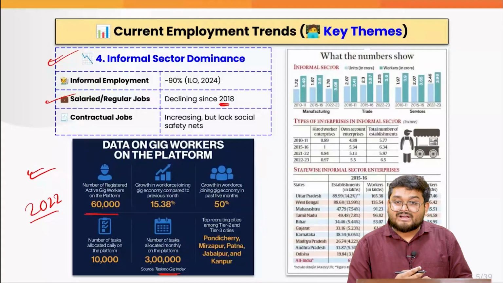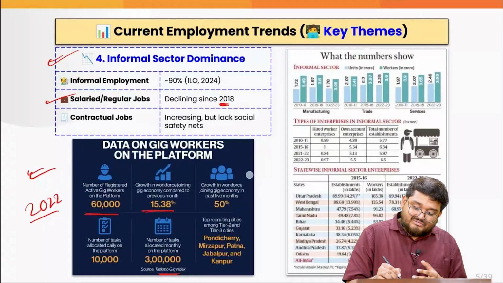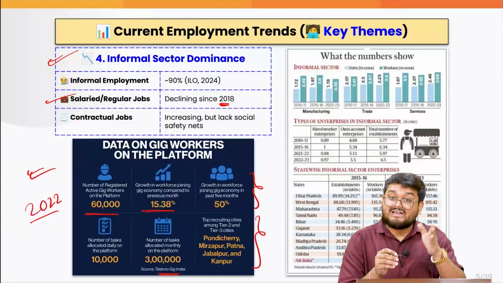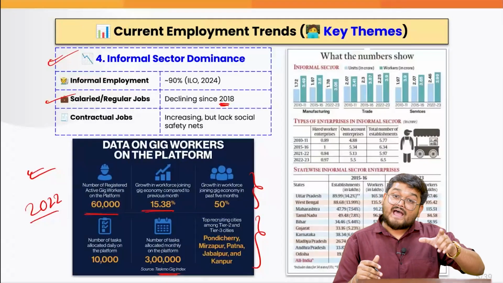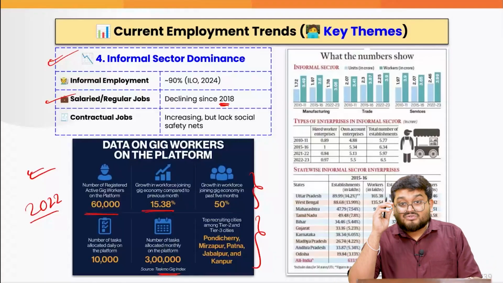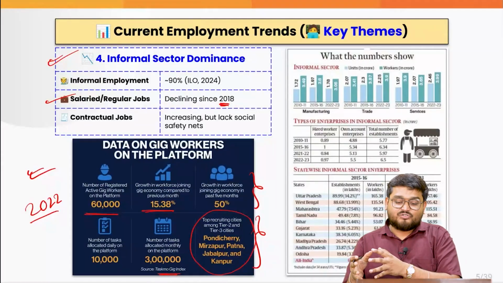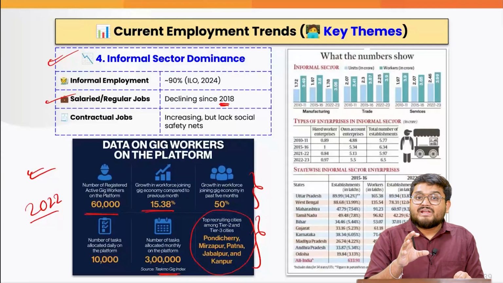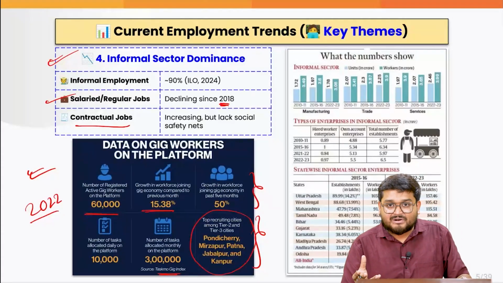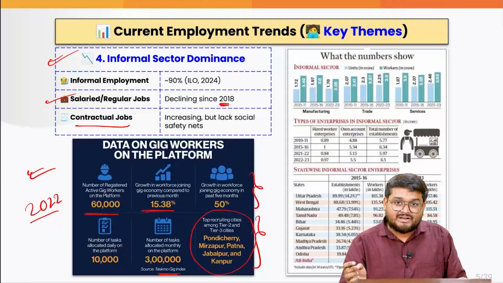Now when we talk about the gig economy, the workforce is also increasing by around 15%, and obviously when we talk about the recruiting cities, mainly these jobs are also attractive in tier 2 and tier 3 cities as opposed to tier 1 cities like Delhi, Chennai or Kolkata and so on. So this is where we have to understand that in the urban areas also jobs are created, but mainly we have some support of the gig economy. Also we have a lot of contractual jobs over a period of time, due to which the actual level of formal jobs created is much lower.